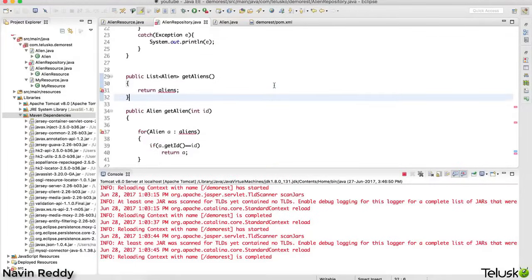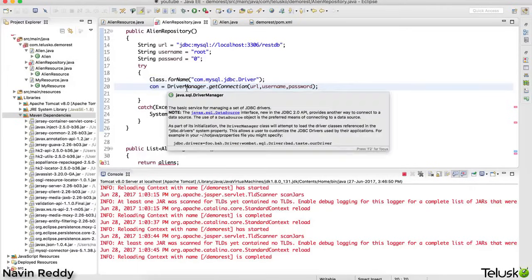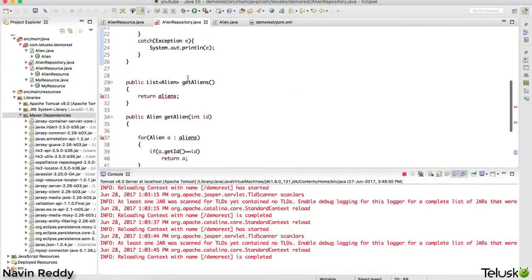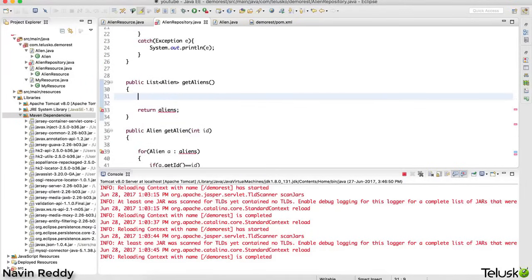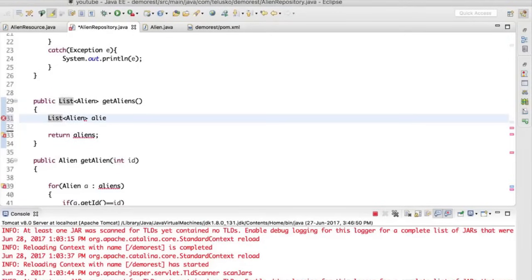Let's go ahead. So what we have done is we have simply created this constructor where you have assigned these two things, right? We have loaded the driver, and then we got the connection object. The next thing would be, when I say I want to fetch all the elements, this is not what I want to return. I don't want to return something which is not defined, right? So let's create a list of values now. So I will say a list of aliens, and I will name this as aliens, and that's what I want to return here.